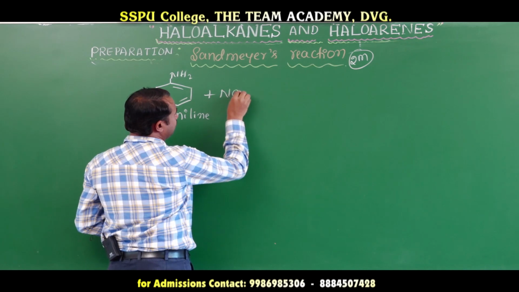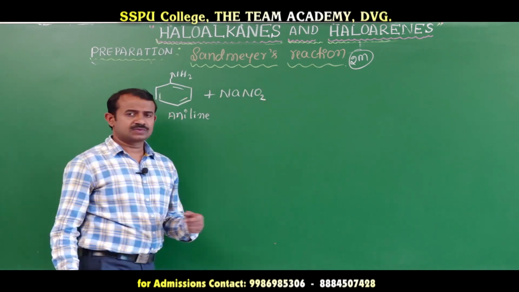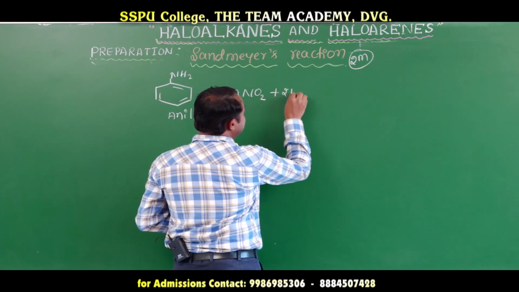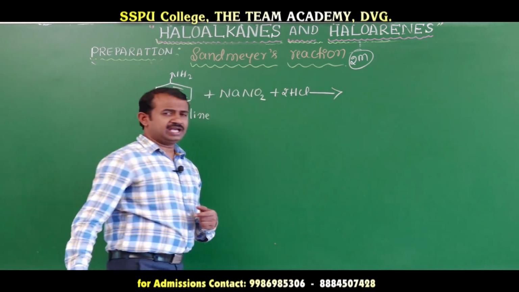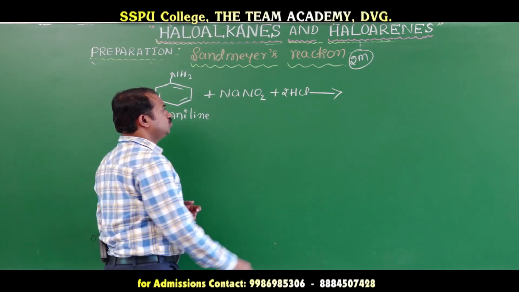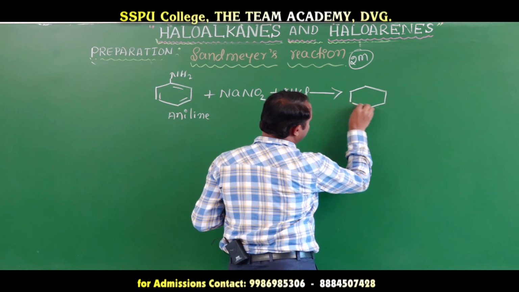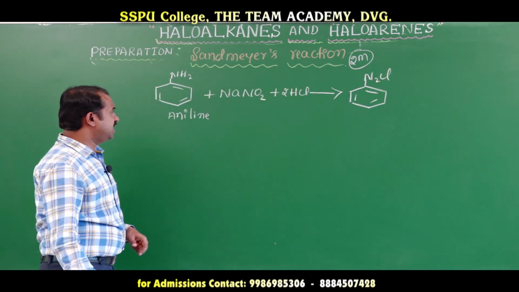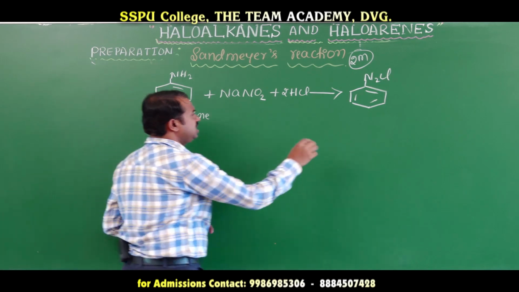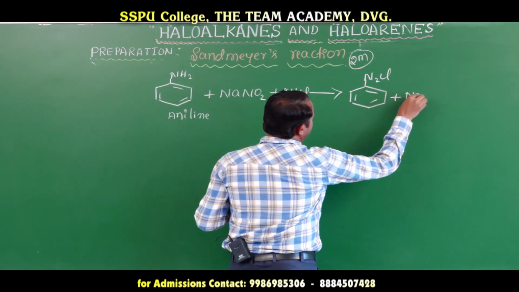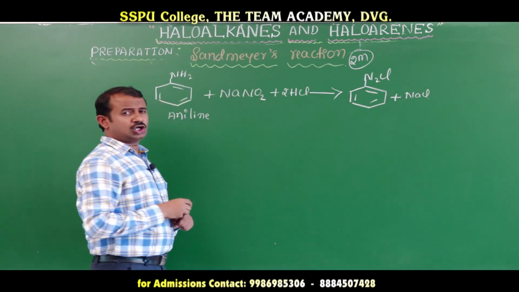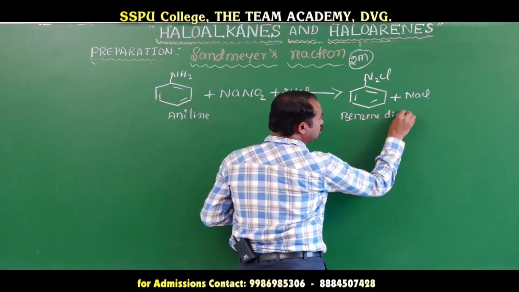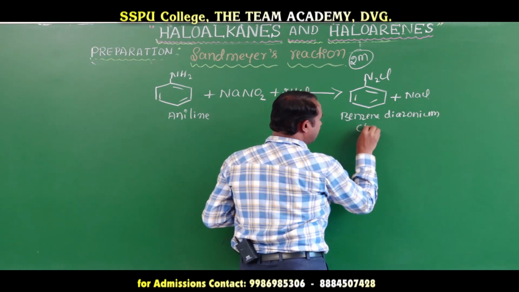Aniline reacts with sodium nitrite in presence of hydrochloric acid to form benzene diazonium chloride.